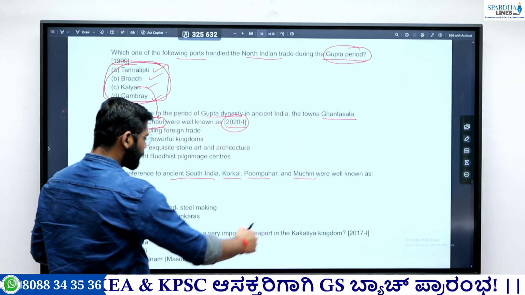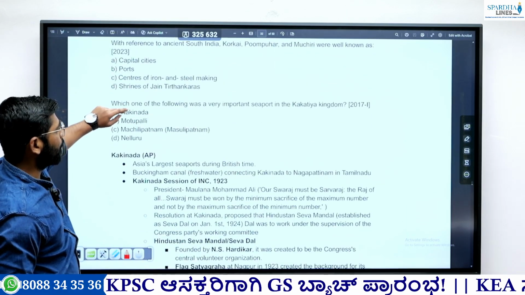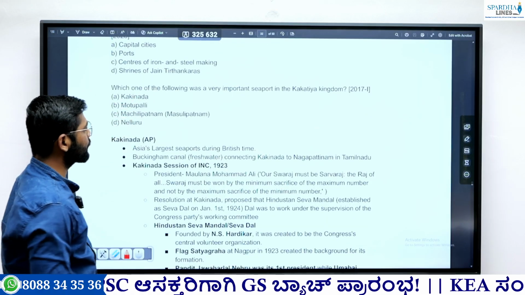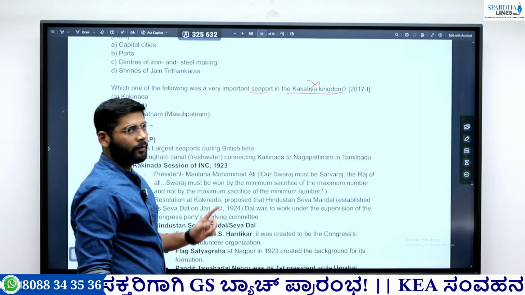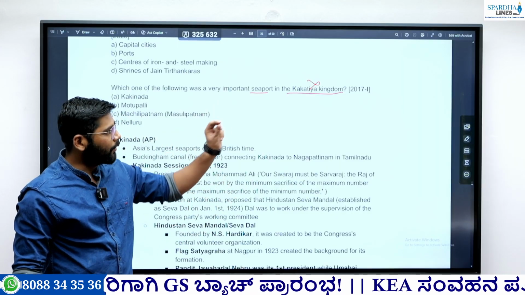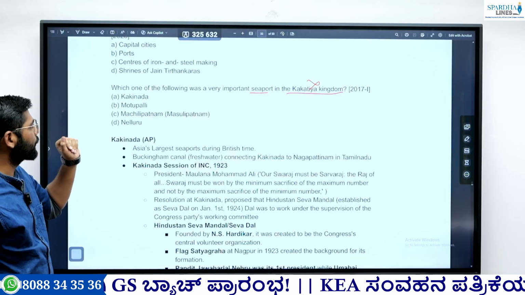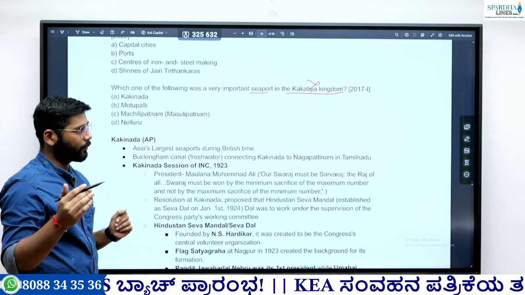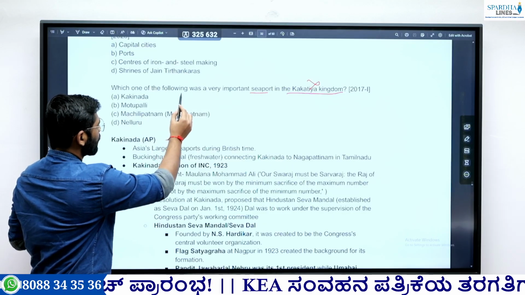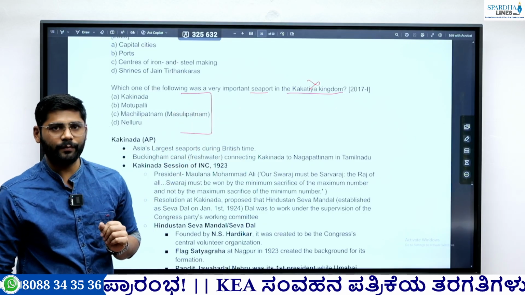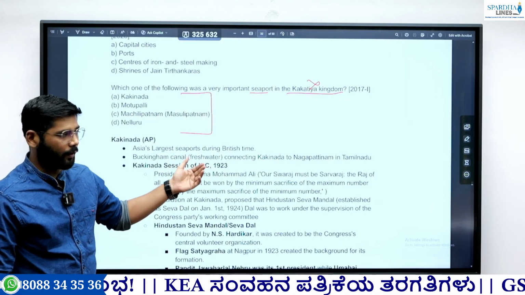Again they asked in 2017. The question came in 2017: important seaports in the Kakatiya kingdom. Forget the kingdoms aspect, but remember at least where the ports are. If you know the territorial extent of this particular kingdom, you can easily attempt this question. The Kakatiya kingdom majorly ruled present day Telangana and Andhra Pradesh. So if you know which of these 4 ports come in Andhra Pradesh, you can easily answer the question. This is one smart way to prepare for the upcoming examination.